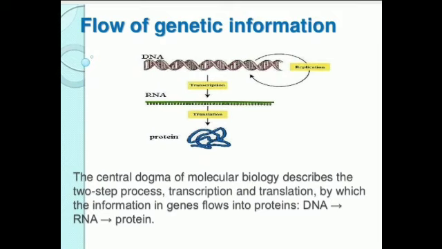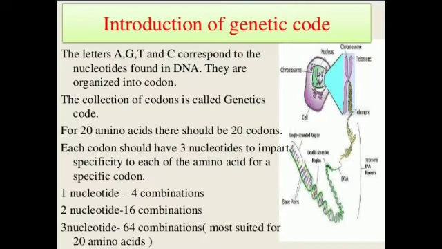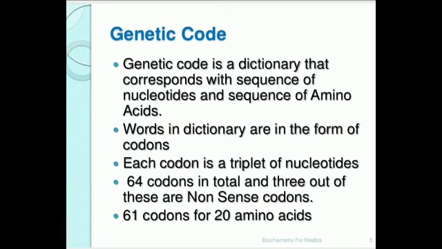See, genetic vocabulary consists of 64 codons, and each codon has a message for the construction of polypeptide chain. Clear? And genetic code is correspondence between the sequence of amino acids in polypeptide and nucleotide sequence in DNA.